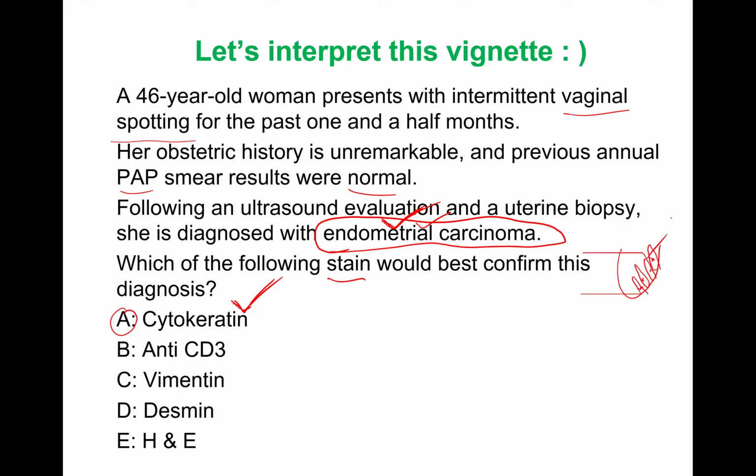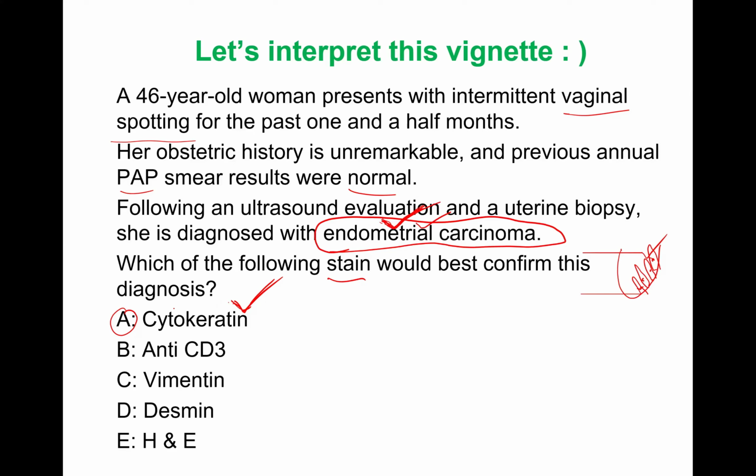So it is going to stain for cytokeratin. If the history says the mass is seen in the myometrium, then it means muscle cells, so then you can select the specific desmin. But here the tumor is in the endometrium, therefore it is positive for cytokeratin.